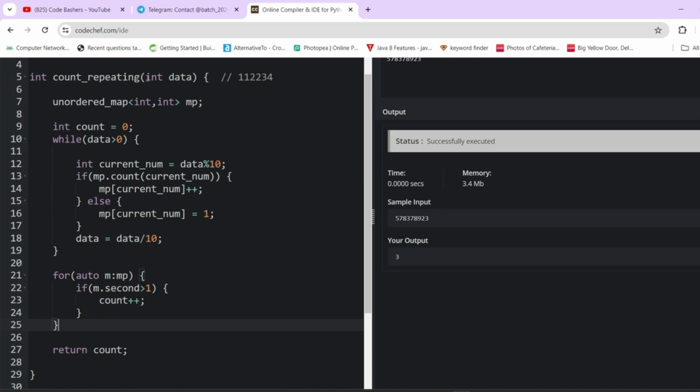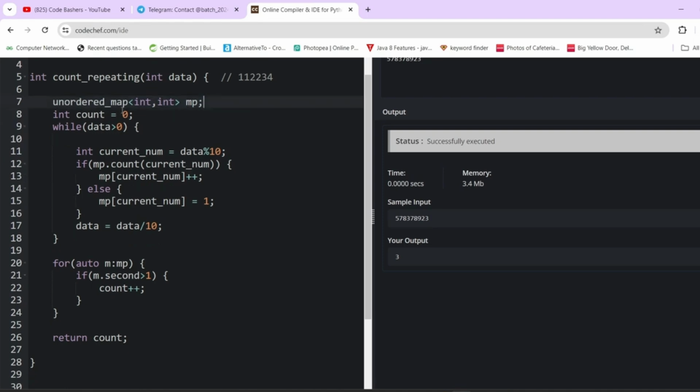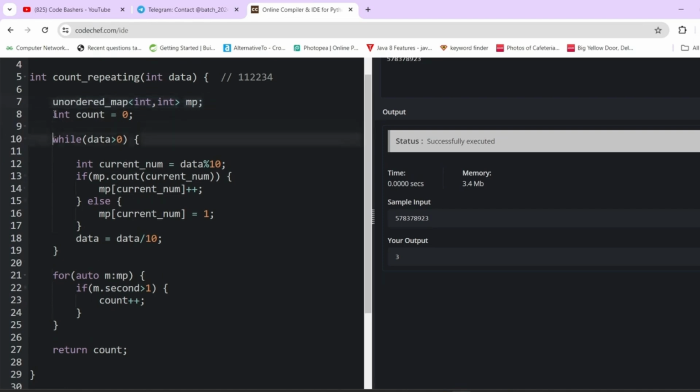In this function you will be given the input data and you have to find the security key. For example purposes, I have taken 112234 as our input data. Now I have told you that we will be making a hash map in which the key will be the element and the value will be the count of that element. Next, we have taken a count variable.